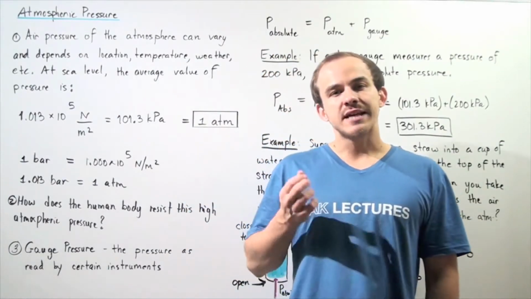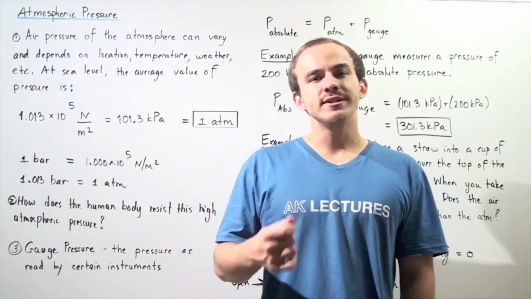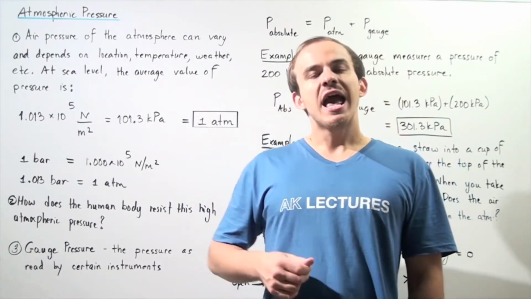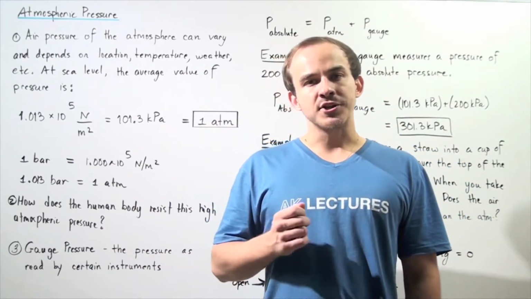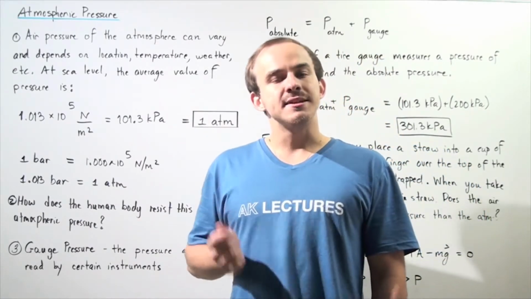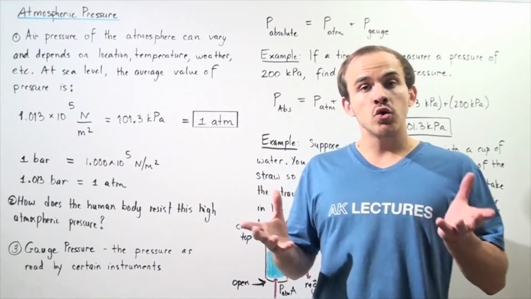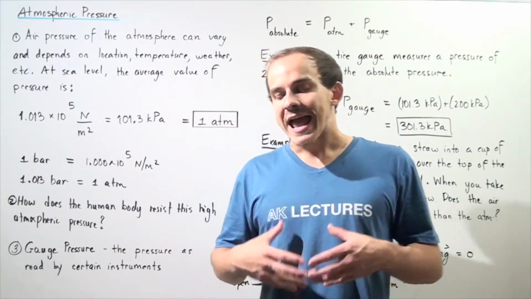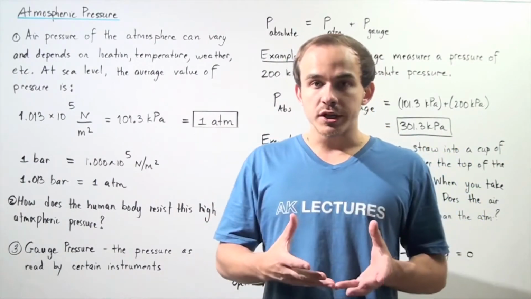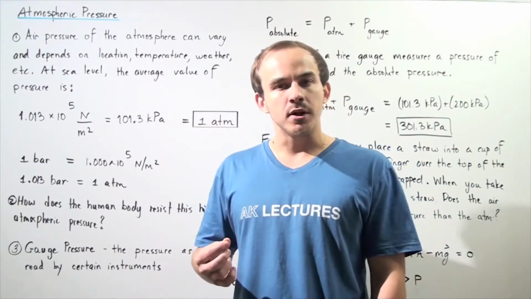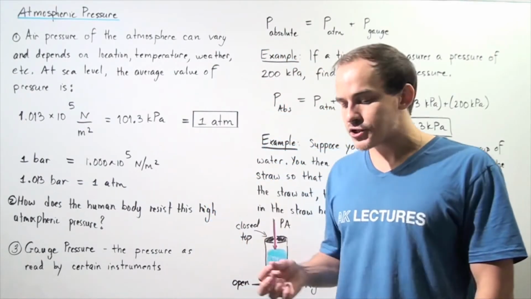So let's discuss atmospheric pressure in more detail. What exactly is atmospheric pressure and where does it come from? Recall that our atmosphere is not simply empty space. It's composed of many different types of atoms and molecules. And just like in a liquid, the molecules in the atmosphere are also capable of exerting a pressure.